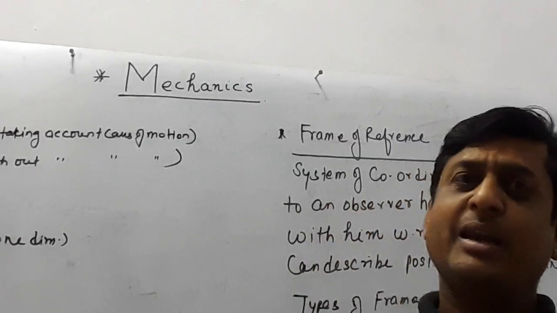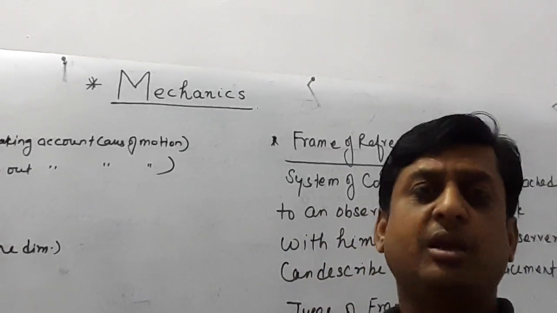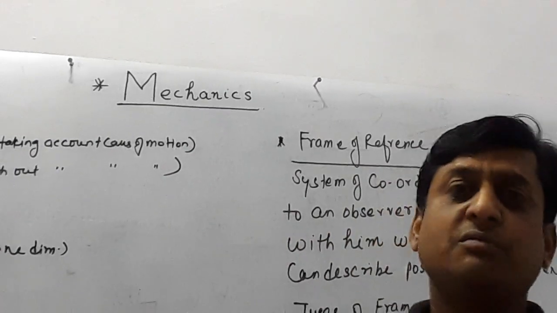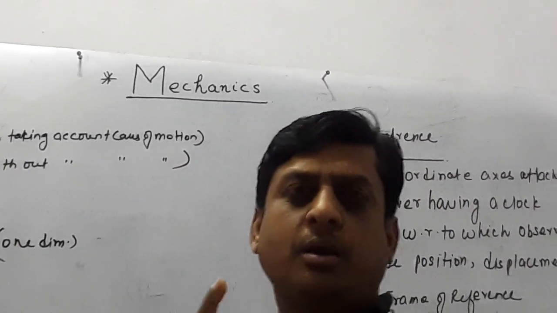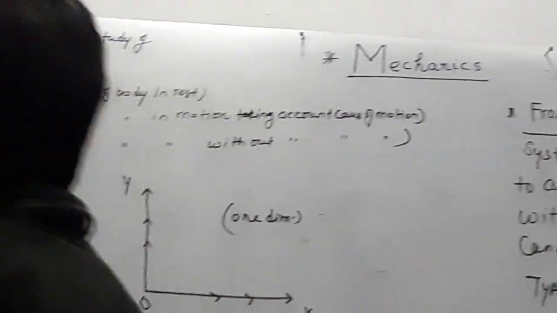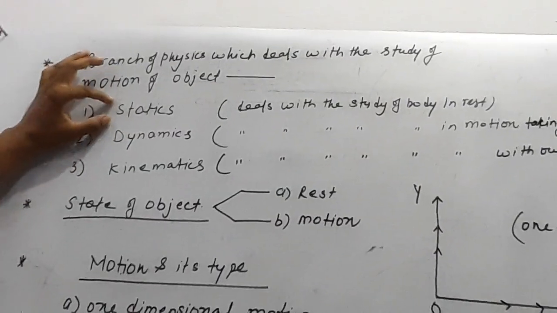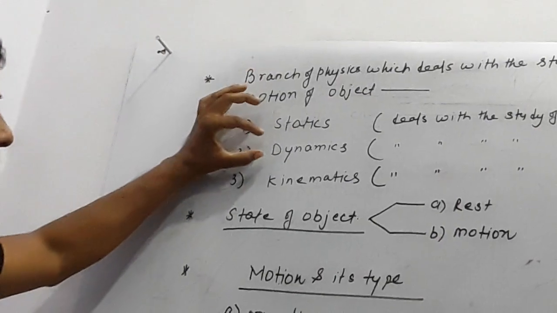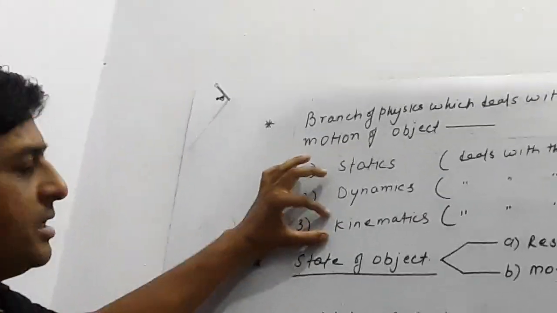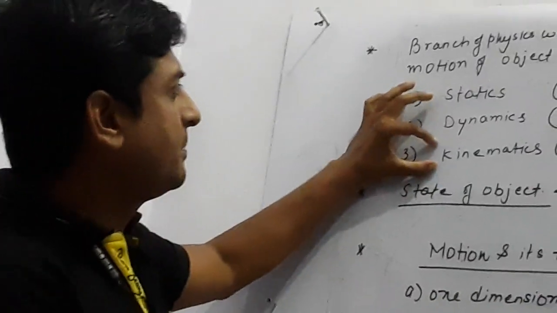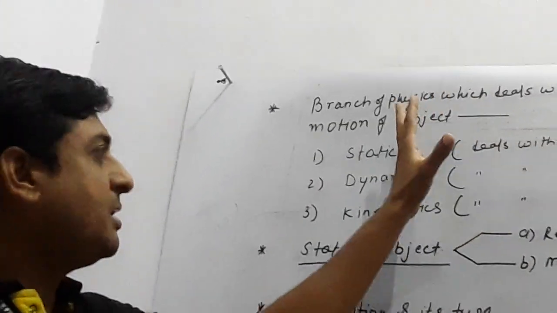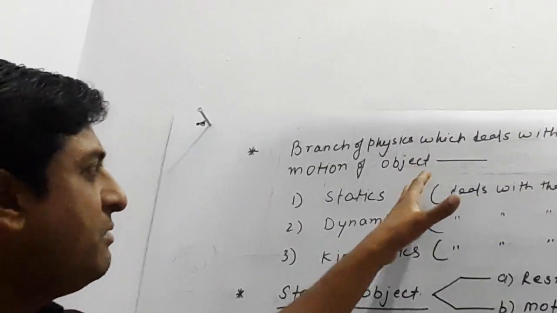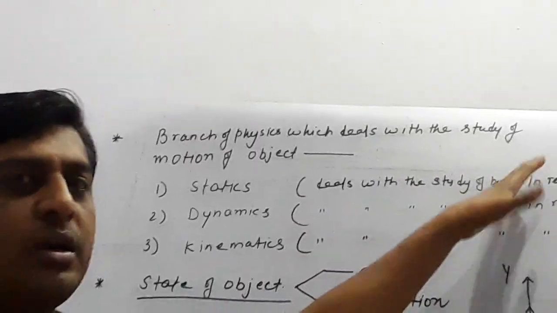position. Mechanics is that branch of physics which deals with the body when the body is in motion. Mechanics is of three types. The first part of mechanics is called statics, the second part is called dynamics, and the third part is called kinematics. Statics is a branch of physics, a sub-branch of mechanics, in which we deal with the study of a body at rest.